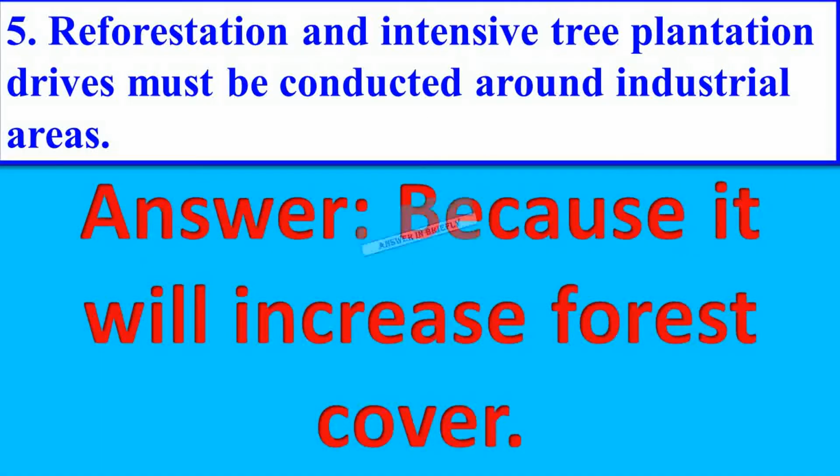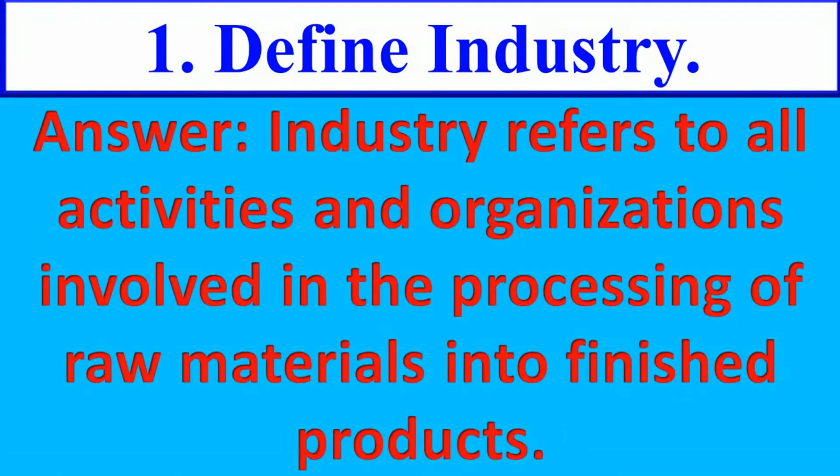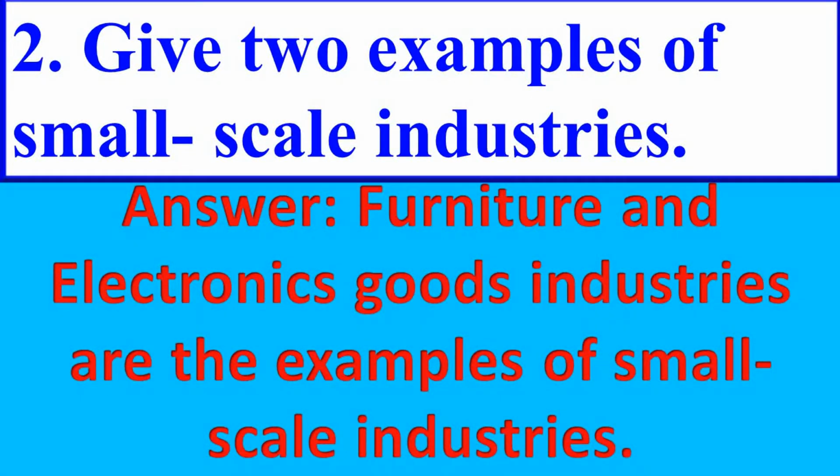Next question. Answer in brief. Define industry. Answer is industry refers to all activities and organizations involved in the processing of raw materials into finished products. Next question. Give two examples of small scale industry. Answer is furniture and electronics goods industries are examples of small scale industries.